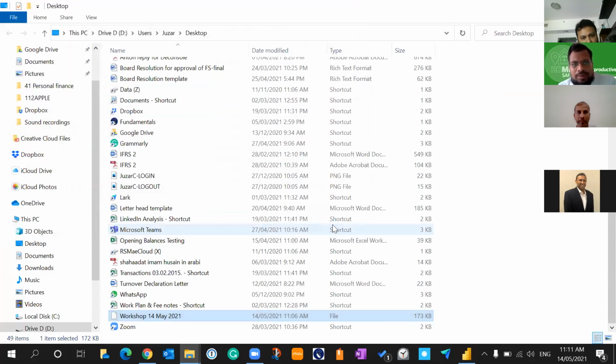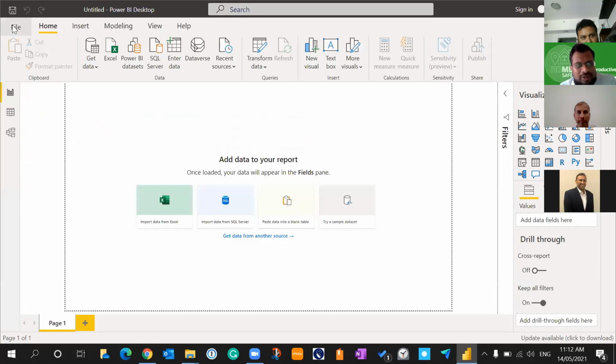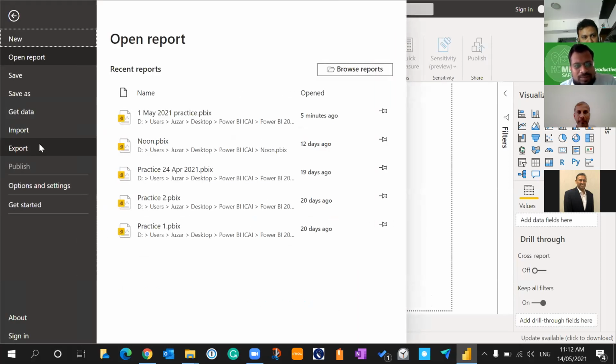Go to the workshop. That's how I went, and open it from workshop here. That's what he's saying. Yeah, choose it, open the same file from that workshop. So it must be on your desktop. It is on my desktop actually. Yes, it is the same data which we used during the workshop.